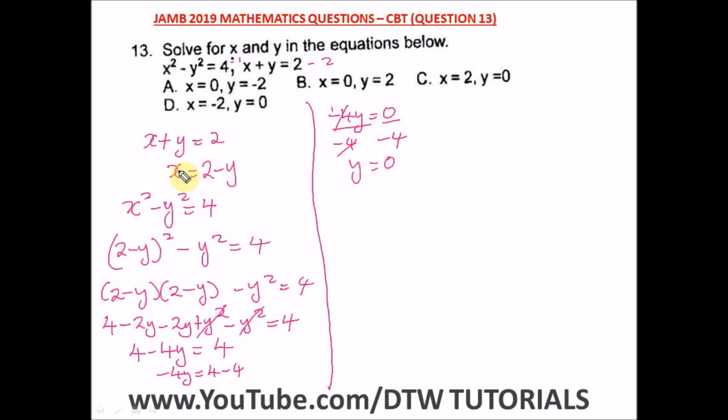So if y is 0, let's find out the value of x. We can find our value for x by putting y equal to 0 into our equation 1. So x equals 2 minus y. So x is equal to 2 minus 0. And 2 minus 0 will give us 2. So x is equal to 2 and y is equal to 0. And what is our right option here? Our right option is option C, x equals 2 and y equals 0.